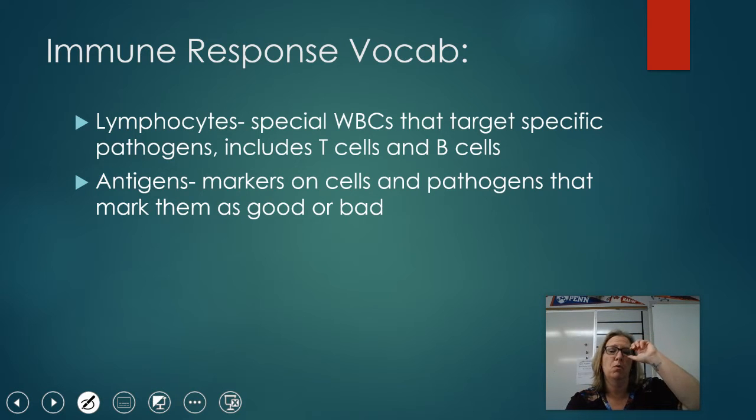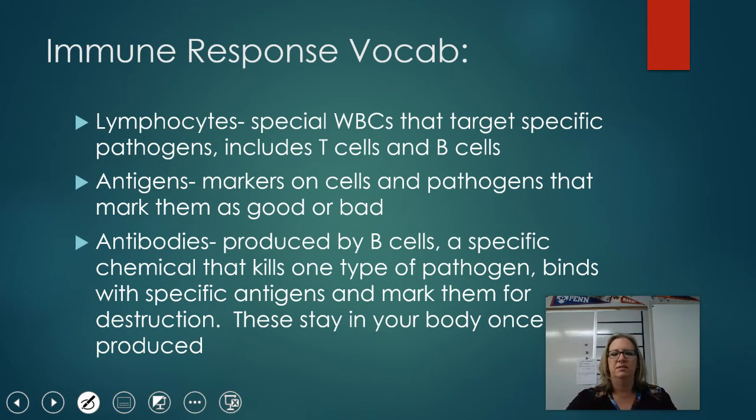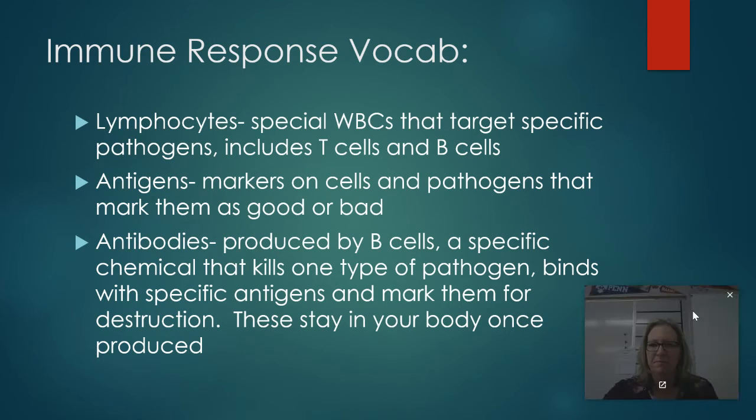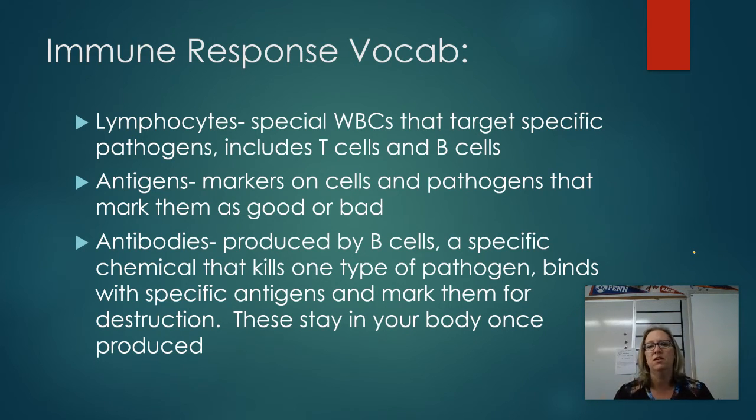When people get organ transplants, so say somebody gets a heart transplant, that heart has antigens specific to the person it came from. And so when it's transplanted into the new person's body, the recipient's body, their immune system doesn't recognize those antigens, and the immune system will actually start fighting against that organ. So when somebody gets an organ transplant, they actually have to go on medication that kind of turns off their immune system. It shuts down that response. Otherwise, the organ will get rejected. Crazy, right? And then there's those antibodies. Let me move myself back out of the way so I'm not covering any of it. They're produced by those B cells. They target the antigens.